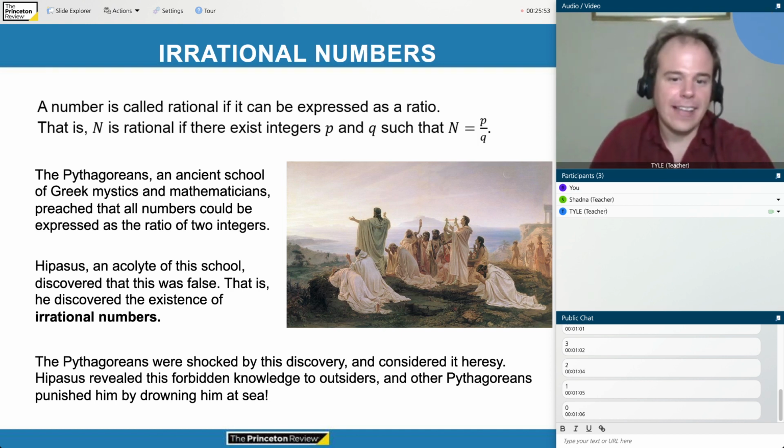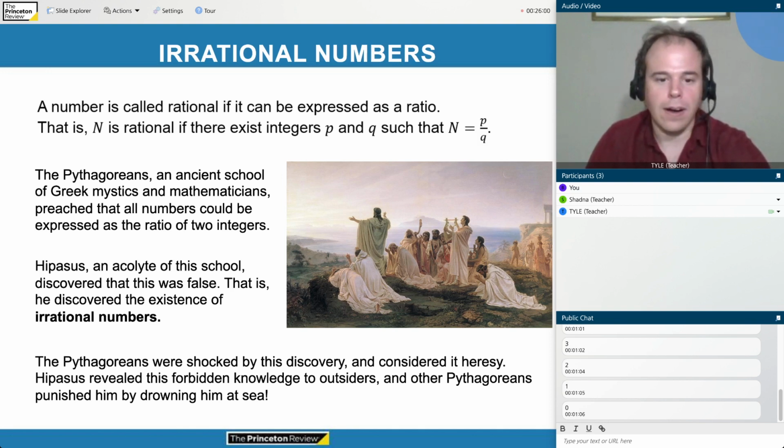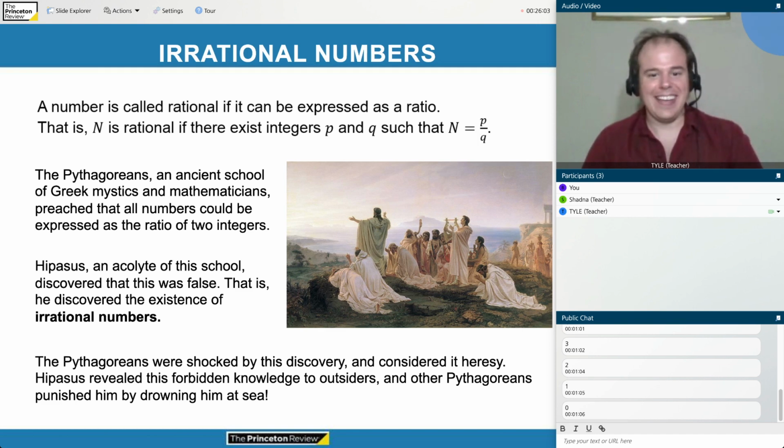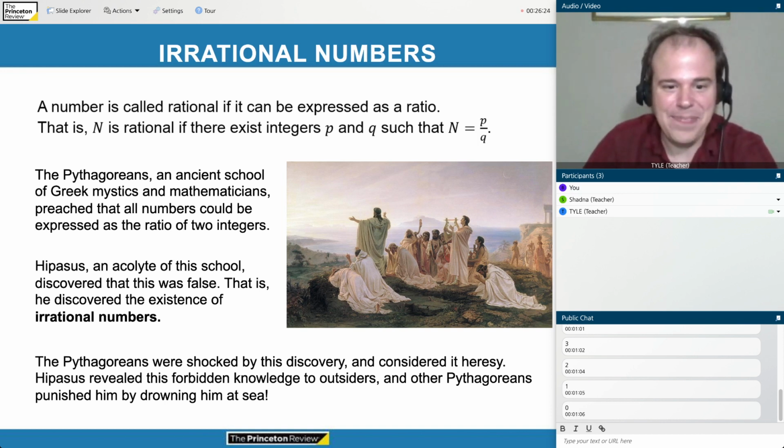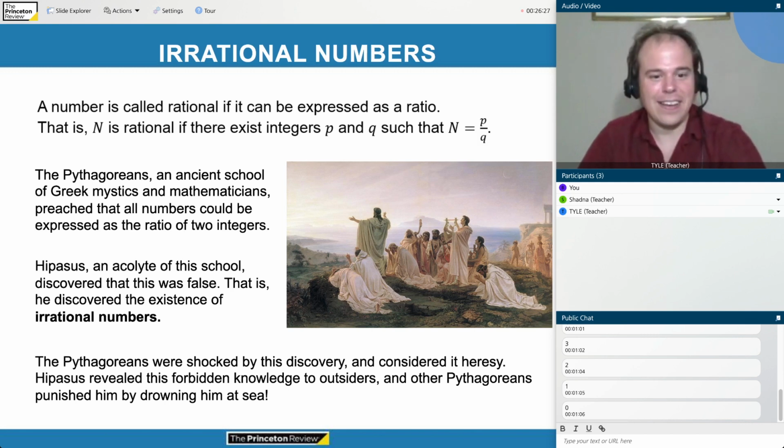Well, one of the acolytes of this school, Hypasus, discovered that this was false. He discovered the existence of what we now call irrational numbers. The Pythagoreans were shocked by this discovery and considered it a heretical idea. They forbade Hypasus from sharing this knowledge with outsiders, but he did anyway. He shared this new forbidden knowledge that he had discovered, and the other Pythagoreans punished him by drowning him at sea, at least according to historical accounts that have survived to this day.